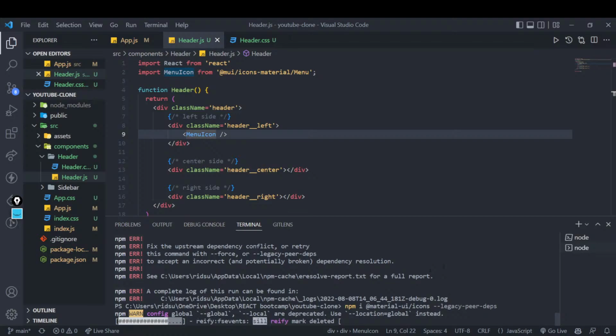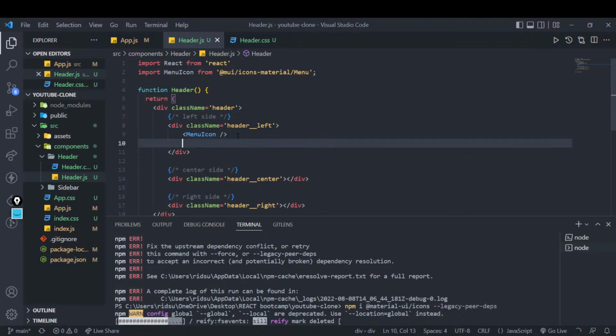But anyways, let's keep going. Yeah, exactly, you guys are right. We will be doing it exactly the way that you are telling. By the time it is downloading, let me quickly add images also, right? I will add a simple img. Right inside img. Now you know where this image is coming from, right?